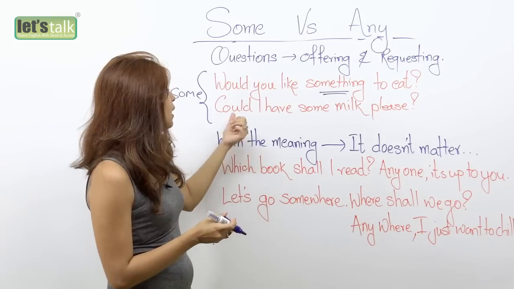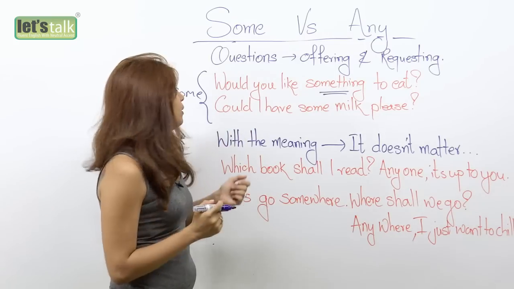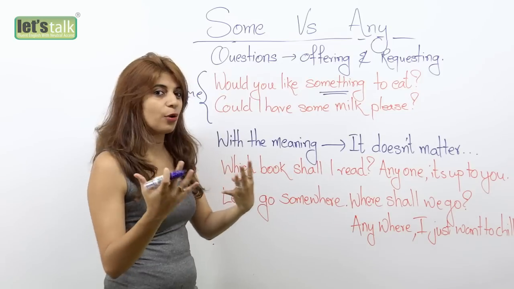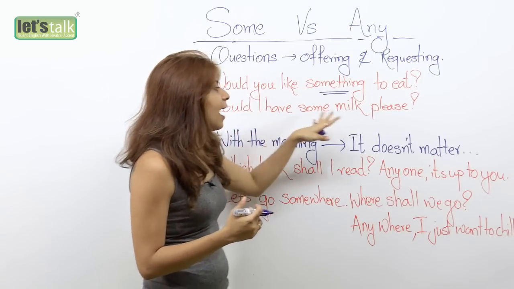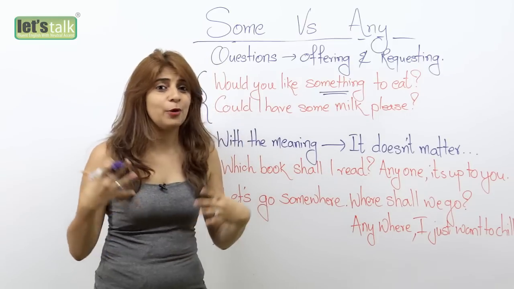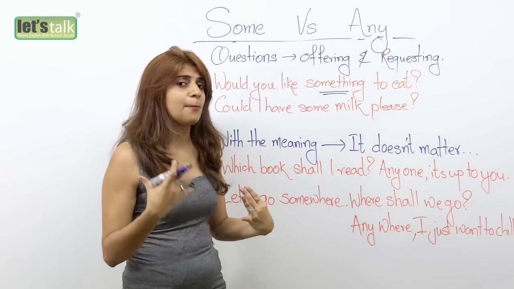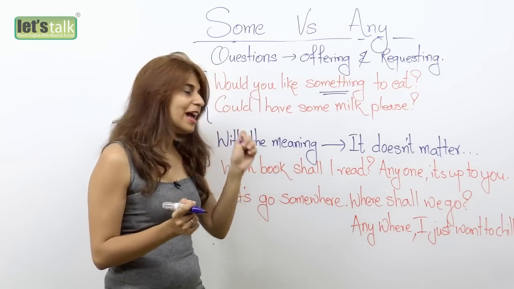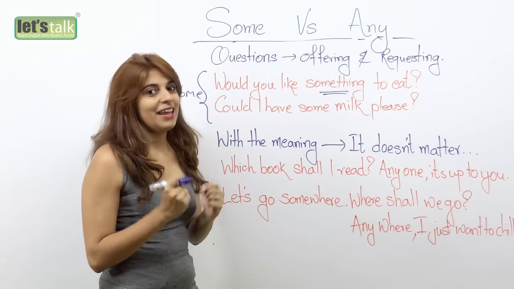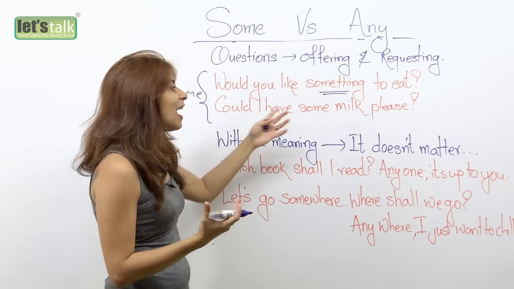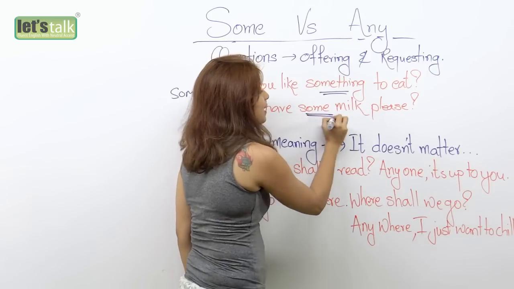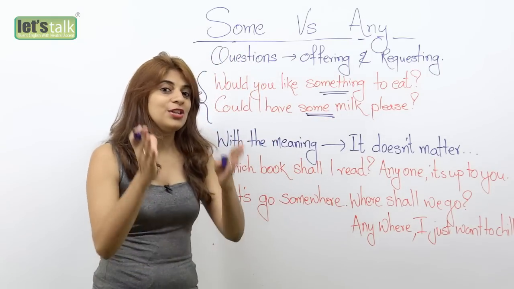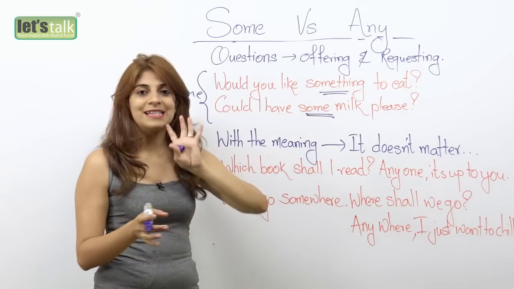Then another one over here is when you are asking or requesting for something. Could I have some milk, please? You're out of milk and you want to make some coffee for yourself. So you go to your neighbor's house and say, I'm out of milk, could I have some milk, please? You are asking for something, requesting something. So again, you end up using the word some.